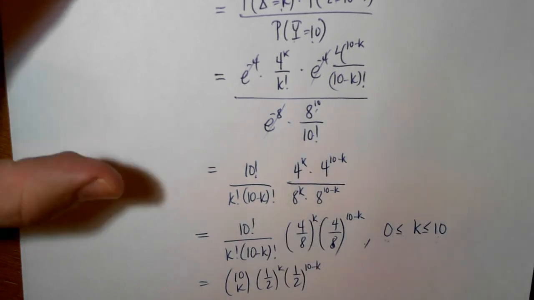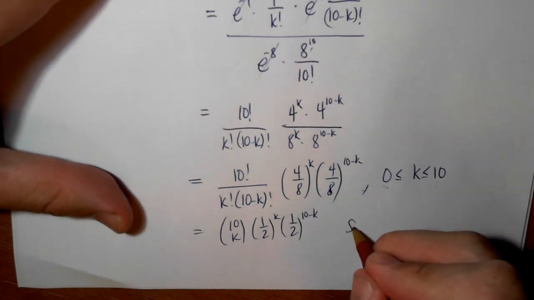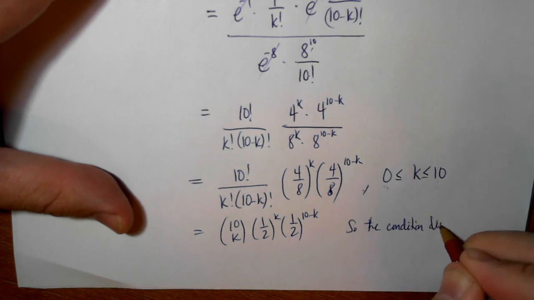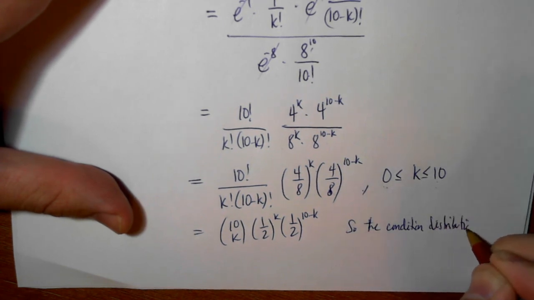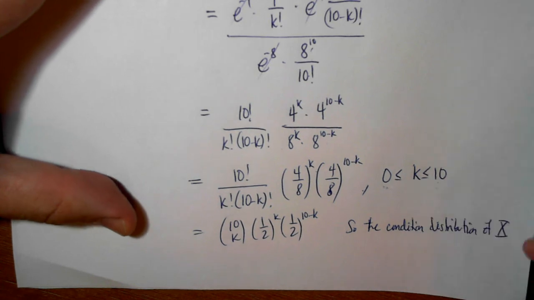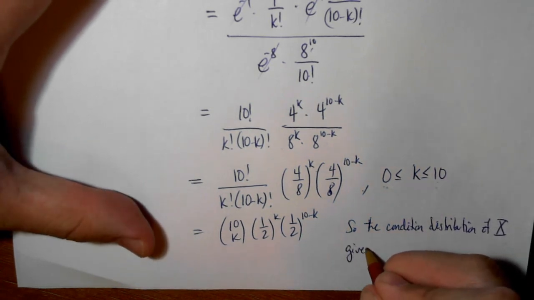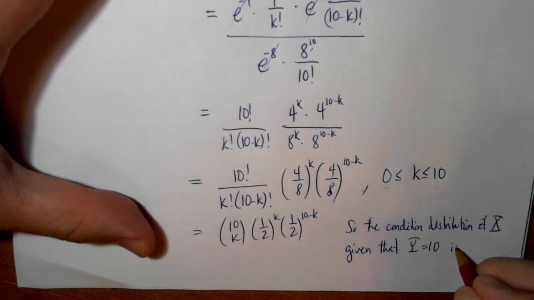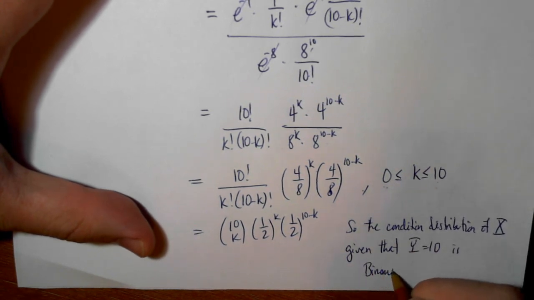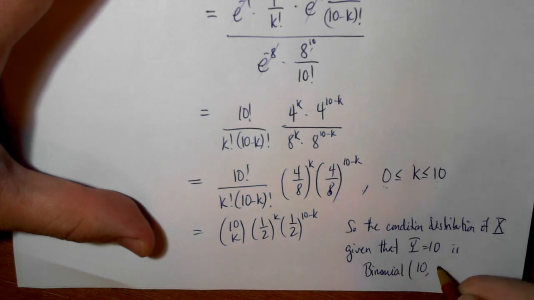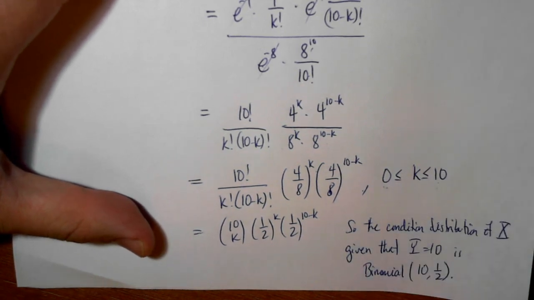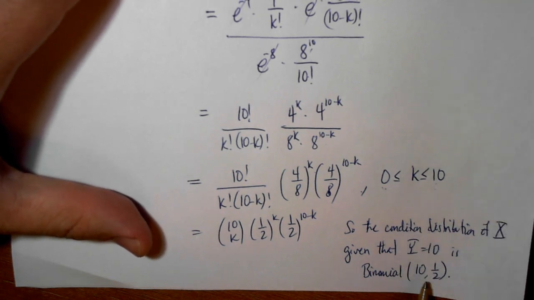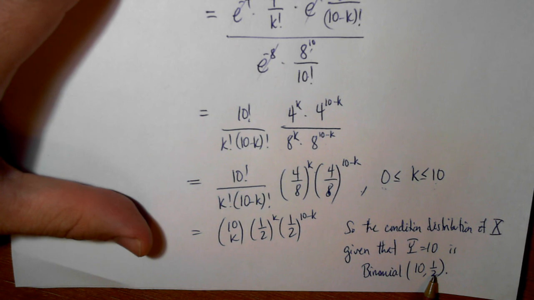That's a binomial distribution. So the punchline is, the conditional distribution of X given that Y is equal to 10 is binomial with parameter 10 and probability 1/2. So there's 10 events that occur between 0 and 4, and there's a 50-50 shot, 4/8, that they occur in the first 2 minutes.